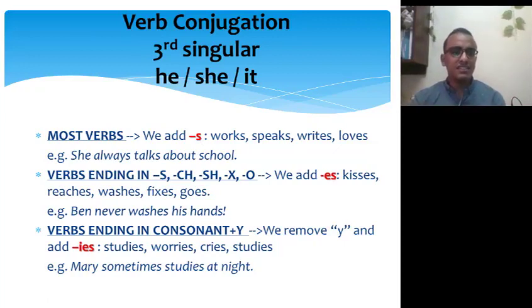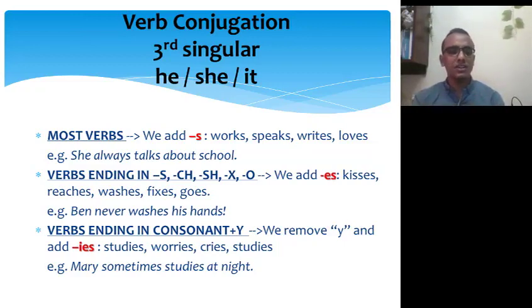So in most cases we put just s. Like in this example, she always talks about school. So in most verbs, it's a general rule. In most cases, we put s to the verb when we use examples using he, she, and it. Good? Okay. Number 2, this is very important.